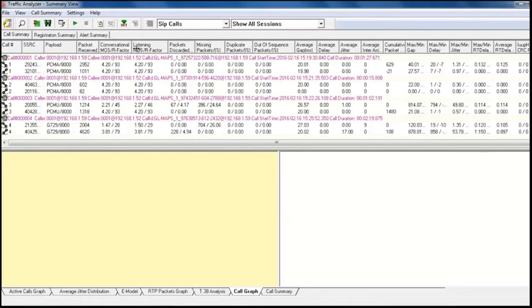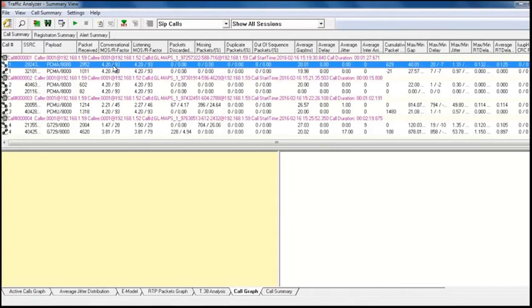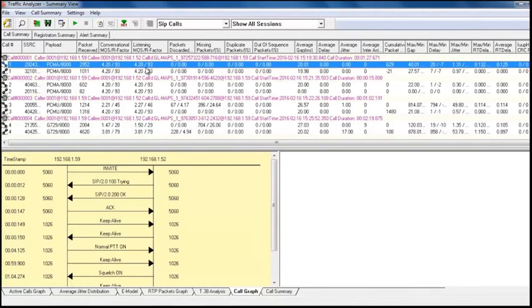We are listing out all the statistics column-wise. You can see here the call quality statistics that are reported on each call, and that too in each direction. For the first call, the MOS score is 4.20, which is a very exceptional MOS score. Missing packets, duplicate packets, out-of-sequence packets, average gap, delay and jitter are displayed here.